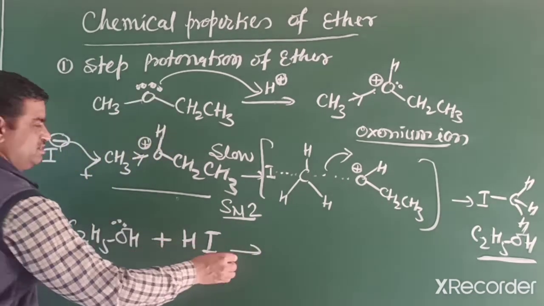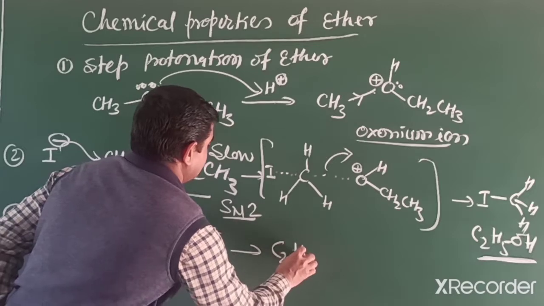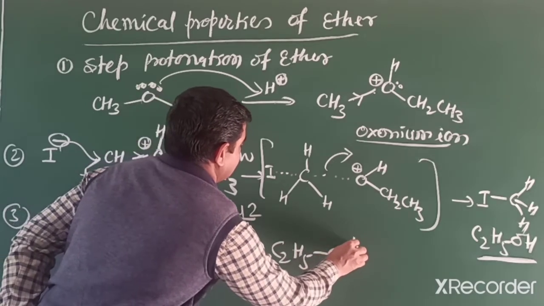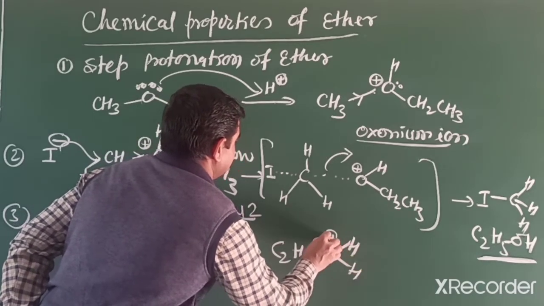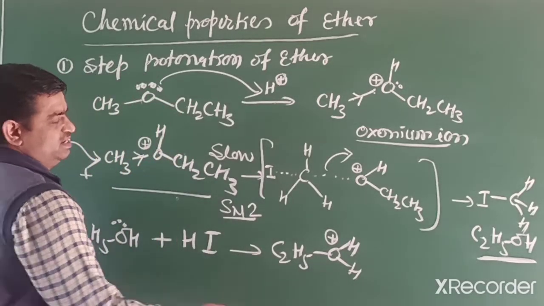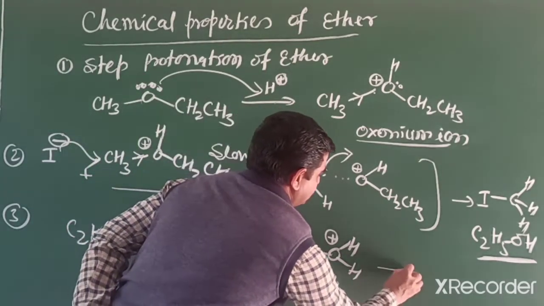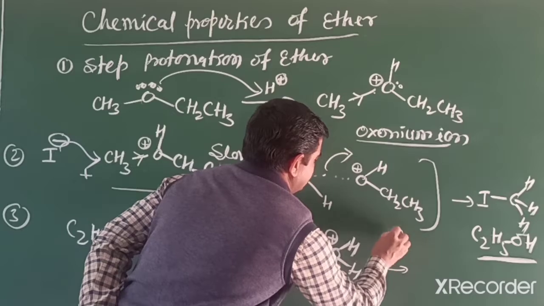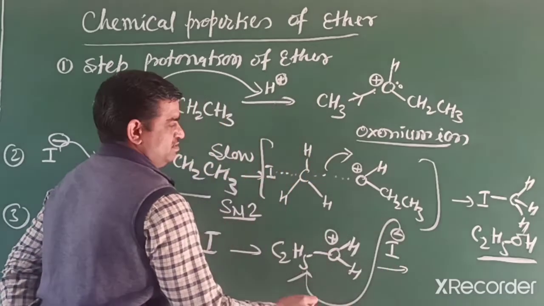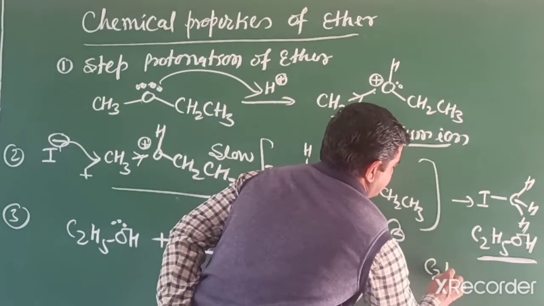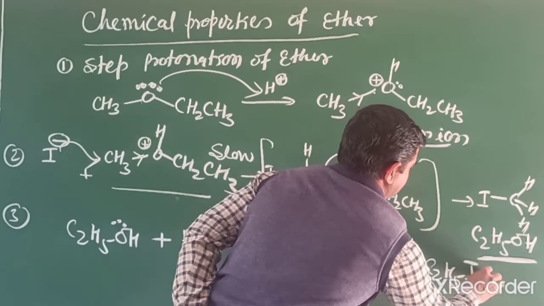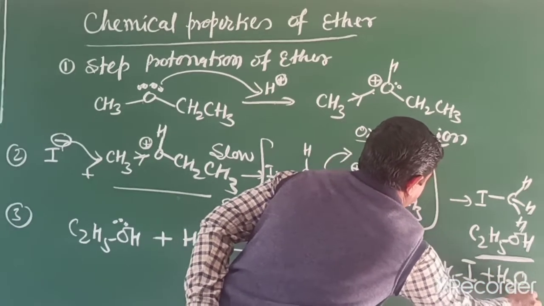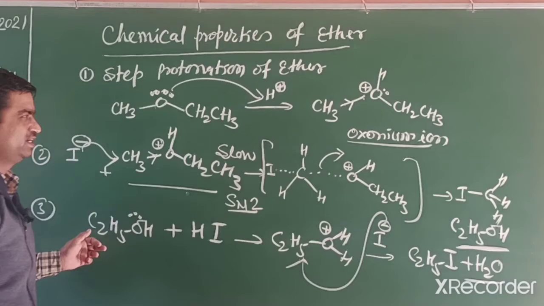Ultimately, we get HI and iodide further attacks in the second step, on the backside of this carbon. So again we get ethyl iodide and water is removed. So this is an SN2 mechanism.